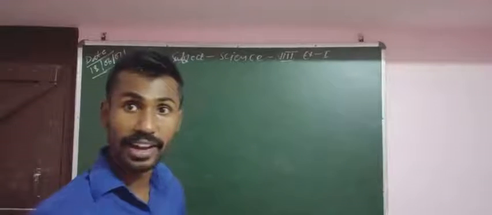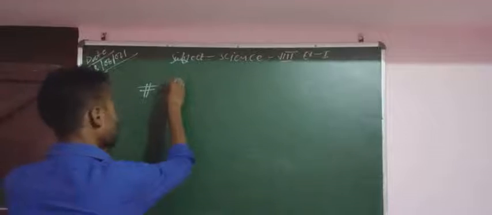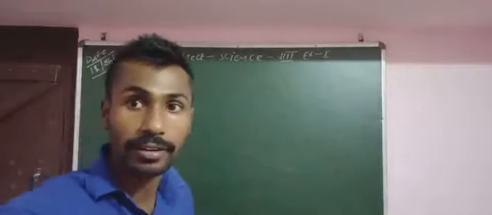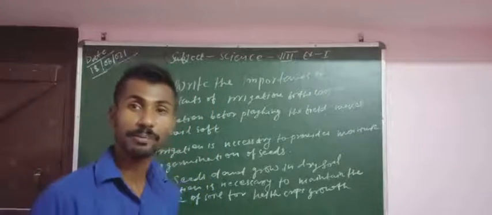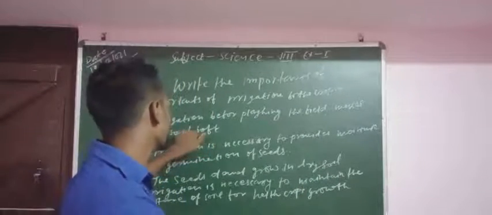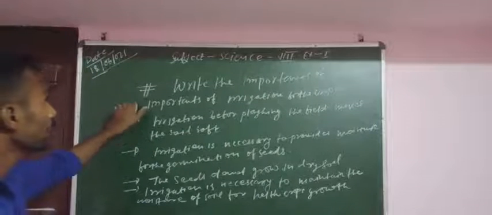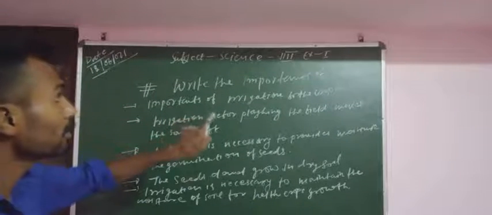So we can write the second point: the advantages of irrigation. These are the basic points, that's why irrigation is important. The first point is the importance of irrigation for the crops.